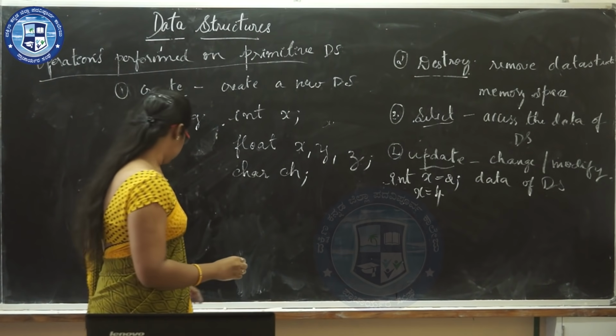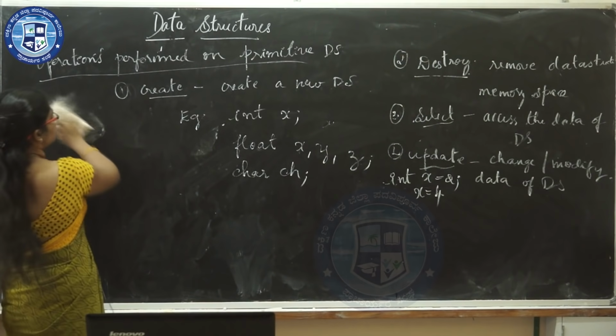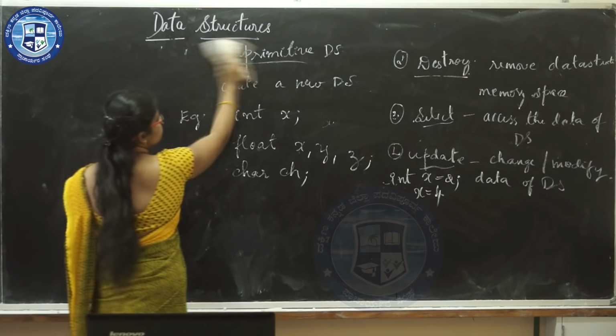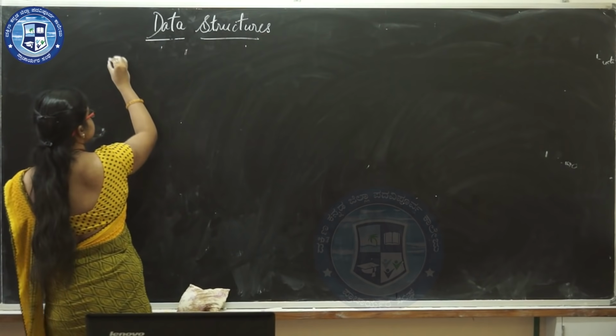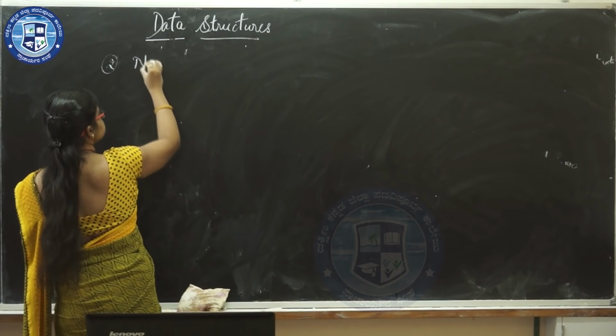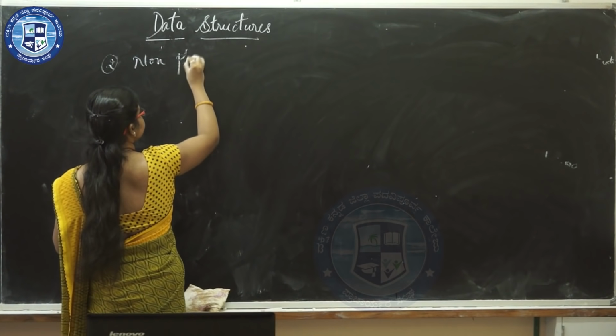Next, we shall go through the concept of non-primitive data structures. The second type of data structure is the non-primitive data structure.